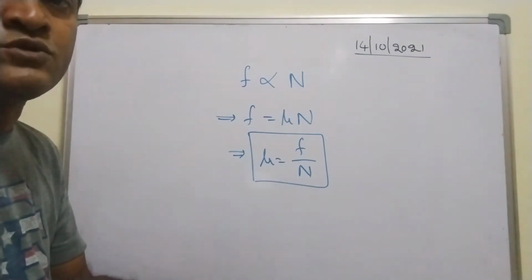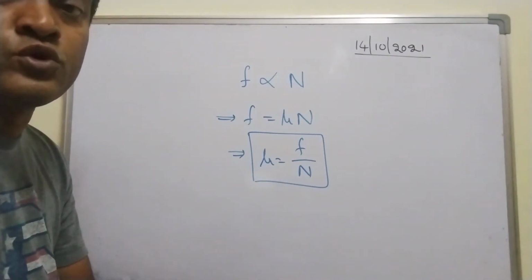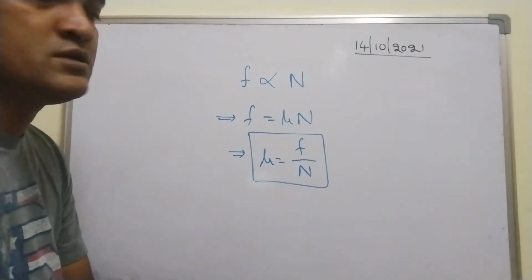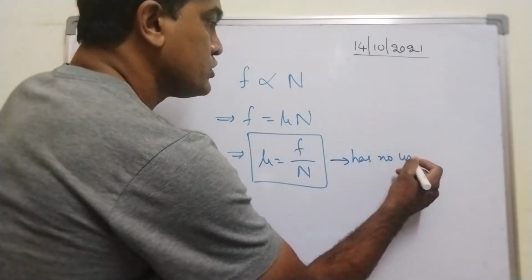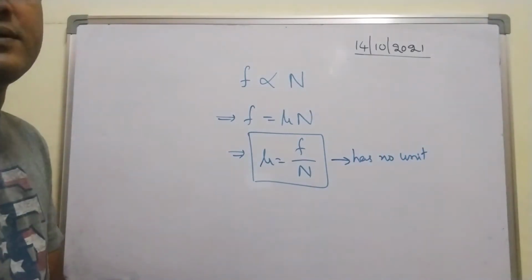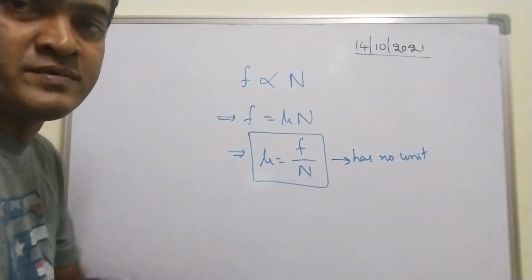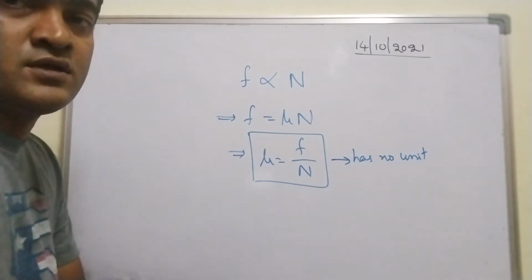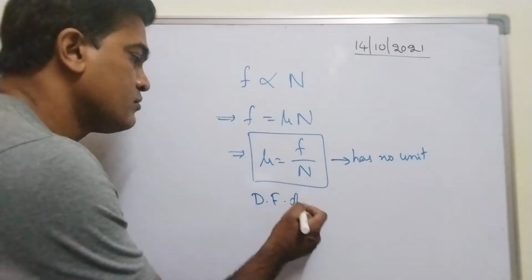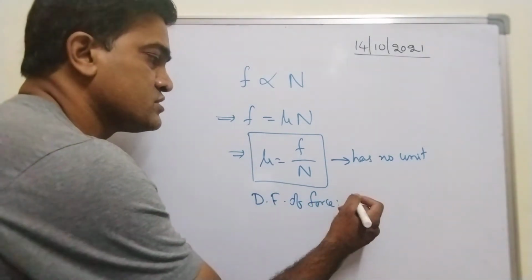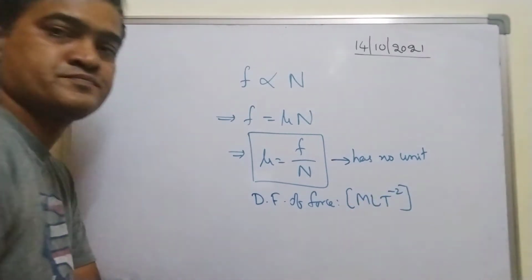When both are expressed in Newton, what is the unit of mu? Unit of mu is nothing but no unit at all, because Newton by Newton gets cancelled. So that is the reason mu has no unit, and also it has no dimension. We have studied units and dimensions, right? You know how to express the dimensional formula of force. The dimensional formula of force is MLT raised to the power minus 2.